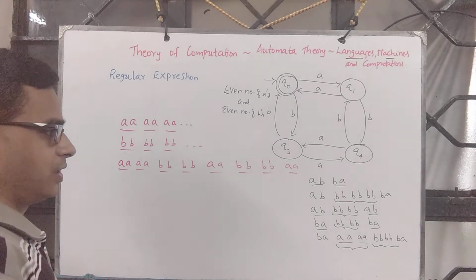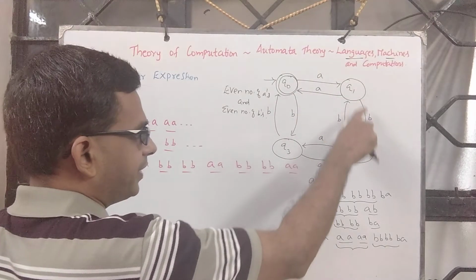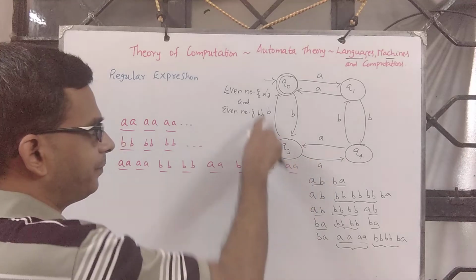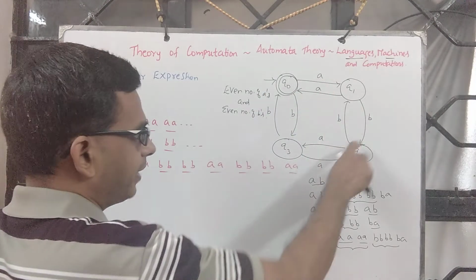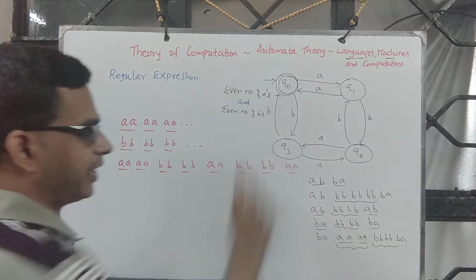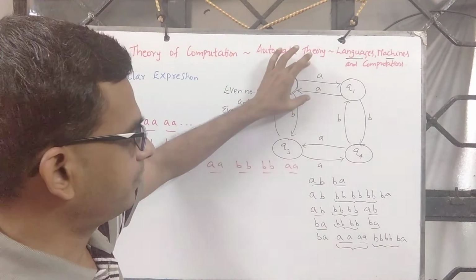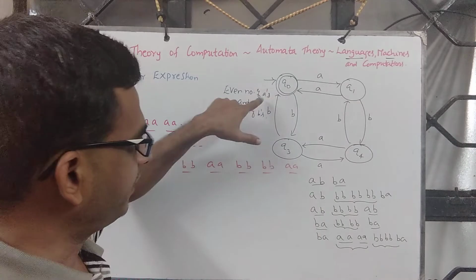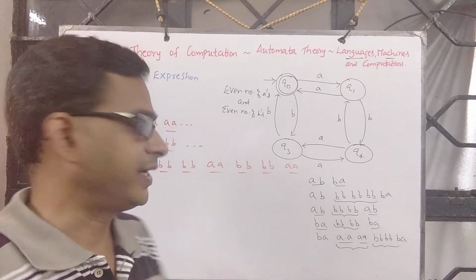Fine. So you get to see that when you have AB and before you complete this cycle, AB AB or AB BA, between AB and BA one can read even number of B's, even number of A's. Between AB and AB one can read even number of B's and even number of A's.